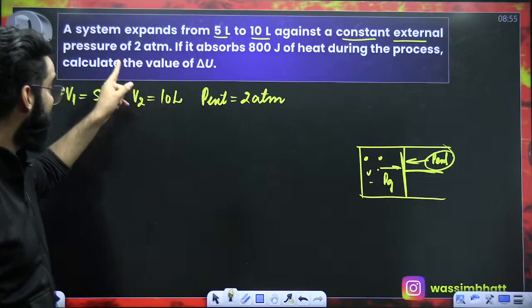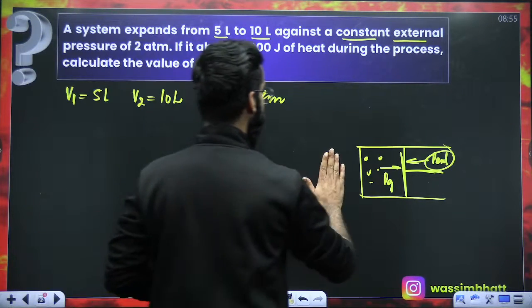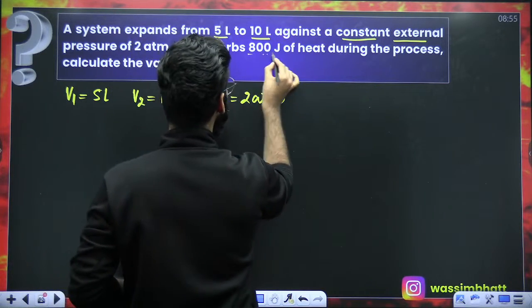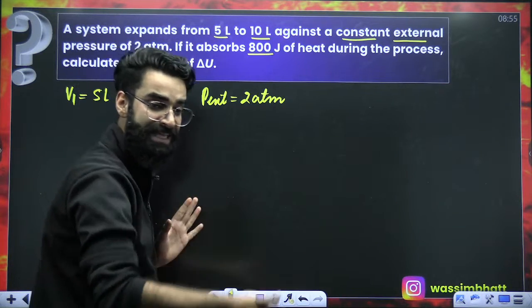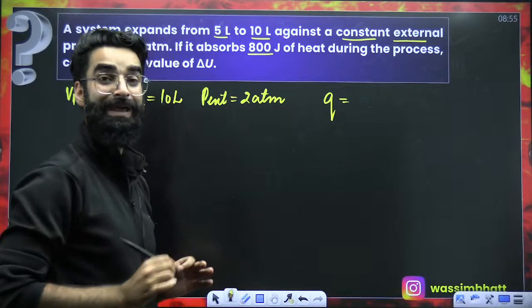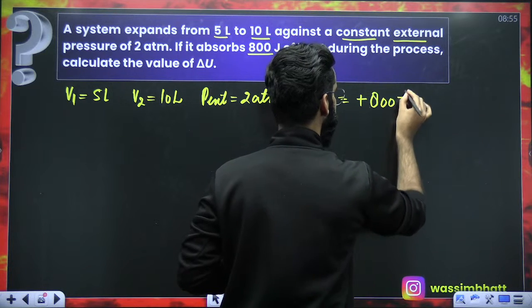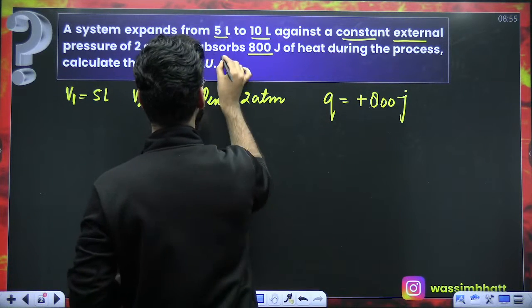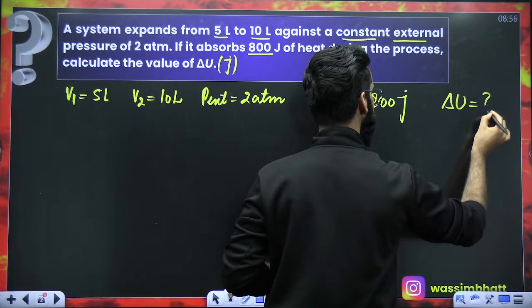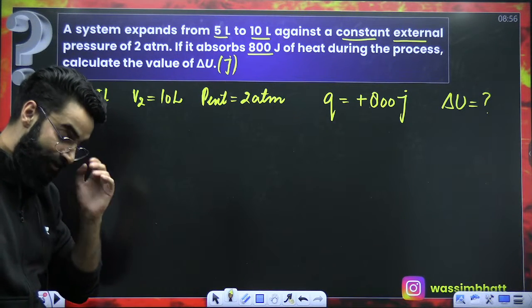So it's mentioned that the system is expanding from 5 liters to 10 liters against a constant external pressure of 2 atm. If it absorbs 800 joules of heat during the expansion, and when heat is absorbed by the system, Q value is taken to be positive. So it's plus 800 joules. Calculate the value of delta U in joules. Calculate the internal energy change during the process.